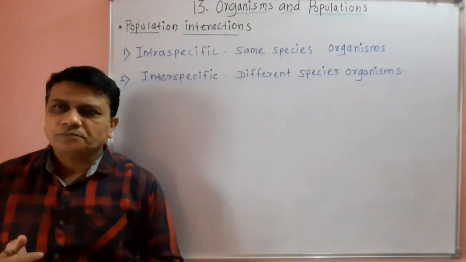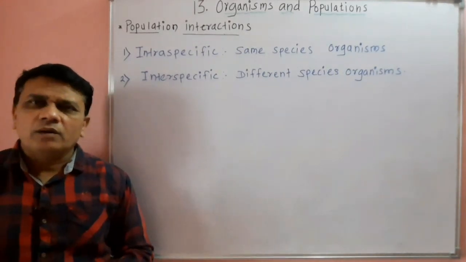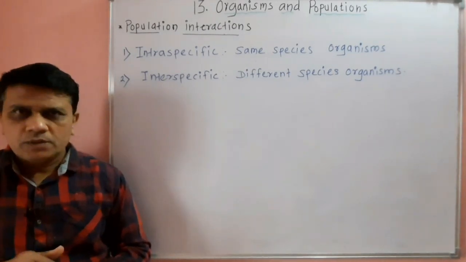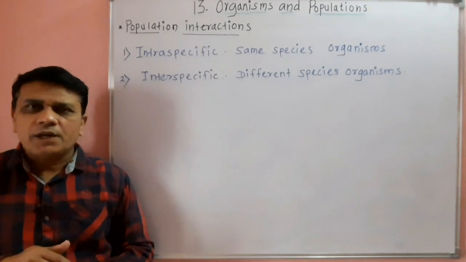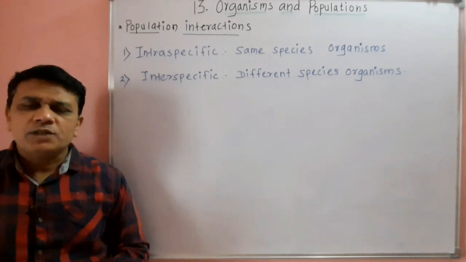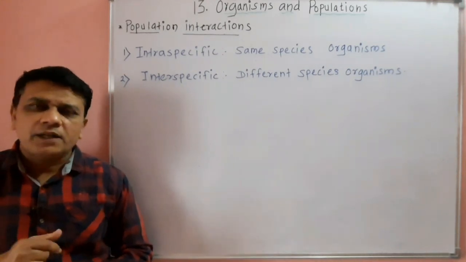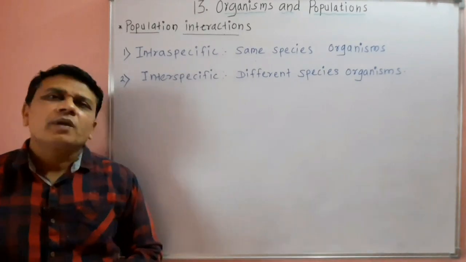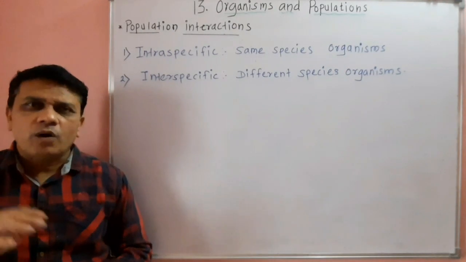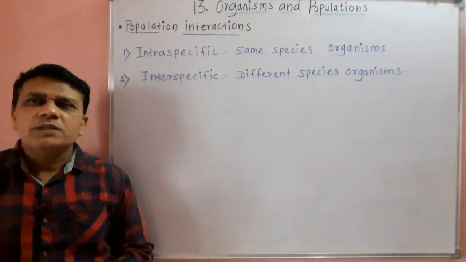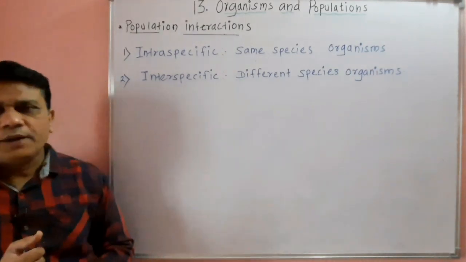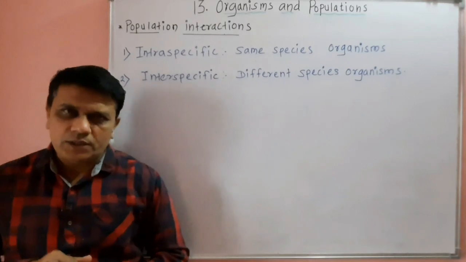For example, a plant cannot grow alone without soil organisms. You know that soil organisms are useful to decompose organic matter and to release nutrients in the soil. So plants require nutrients for their proper growth and development. So plants need the help of these organisms. So species are generally dependent on other organisms in different ways.